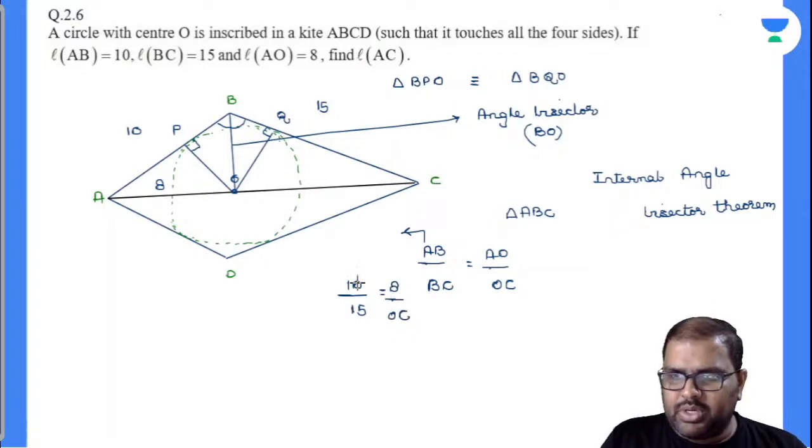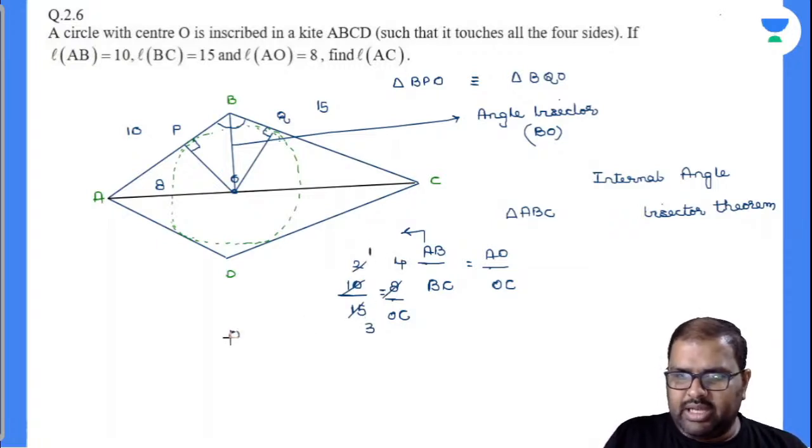Calculate this. So this is 5 2s are, 5 3s are, 2 1s are, 2 4s are. So OC value is nothing but equal to 12.